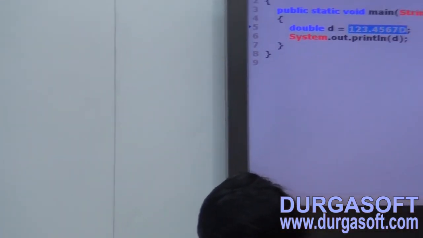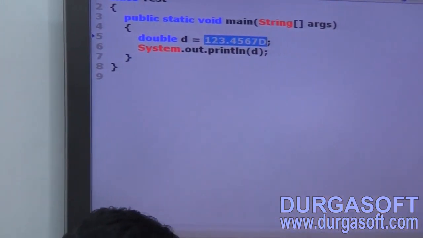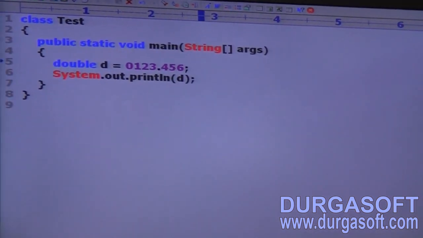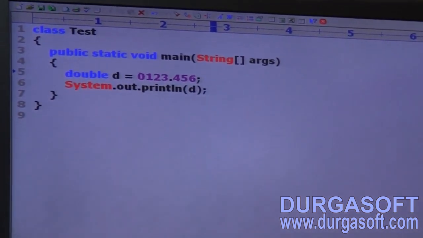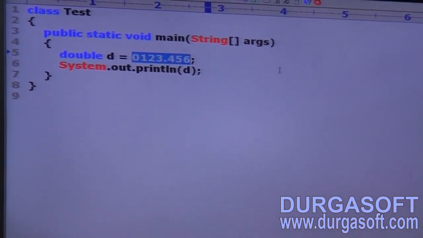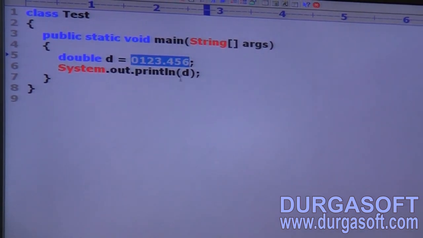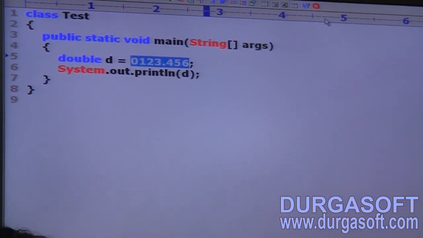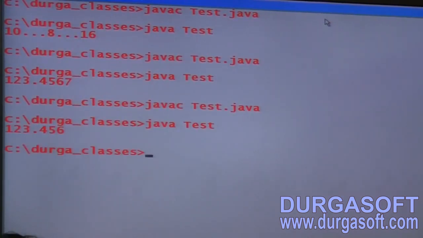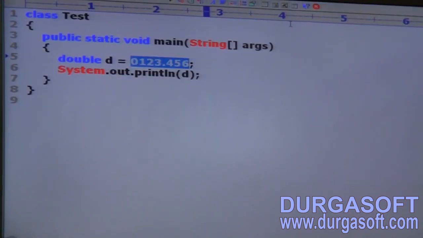Double d = 0123.456. If it were really octal, the octal value should be converted to decimal and we would get the equivalent decimal value. But it is decimal only, that's why we get 123.456 directly. Clear proof: it is not octal, it is decimal.